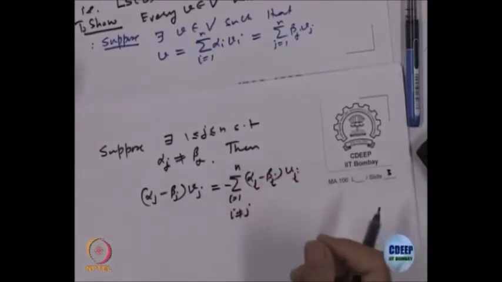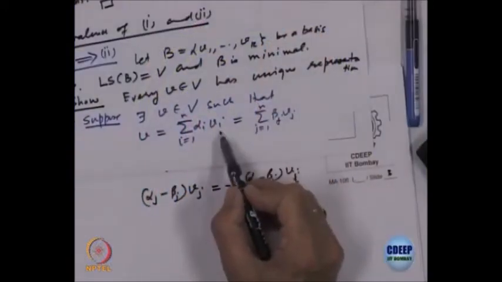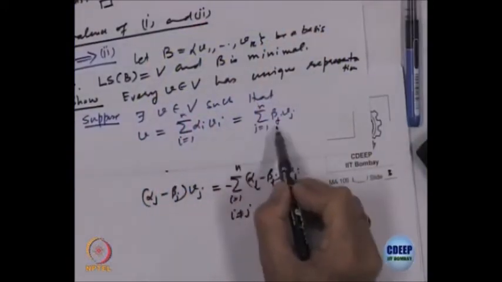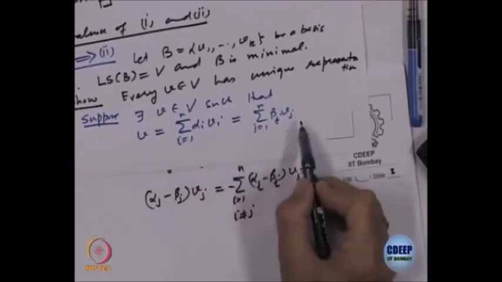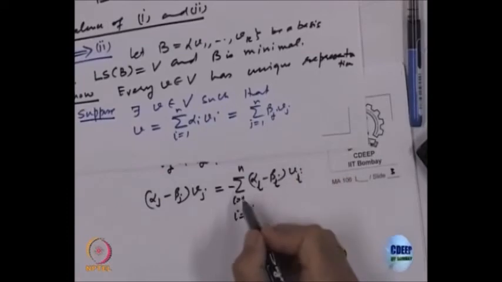On one side I have taken one term on the left side, everything else on the right hand side. Is it okay? From this is equal to this. So, if I bring it on this side, the summation of alpha i minus beta i times V i is equal to 0, right.